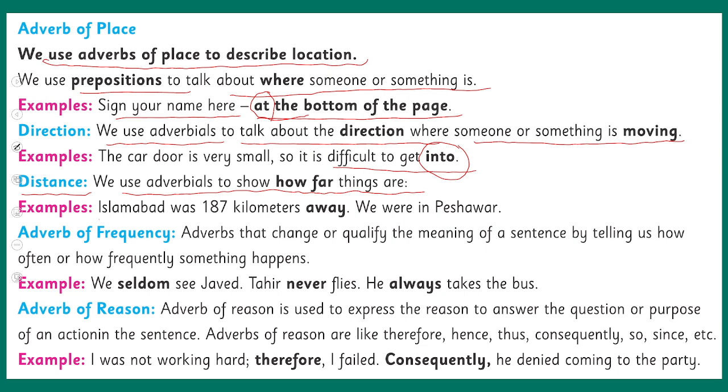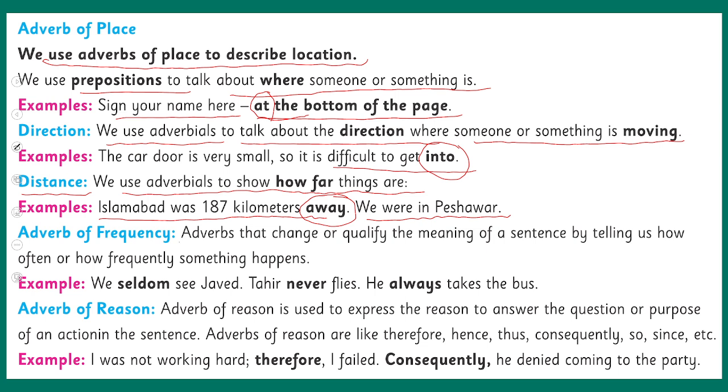Like Islamabad was 187 kilometers away, we were in Peshawar. So there the word away is actually working as an adverb of distance, which shows the place of a thing, how distant that place is from a certain point.